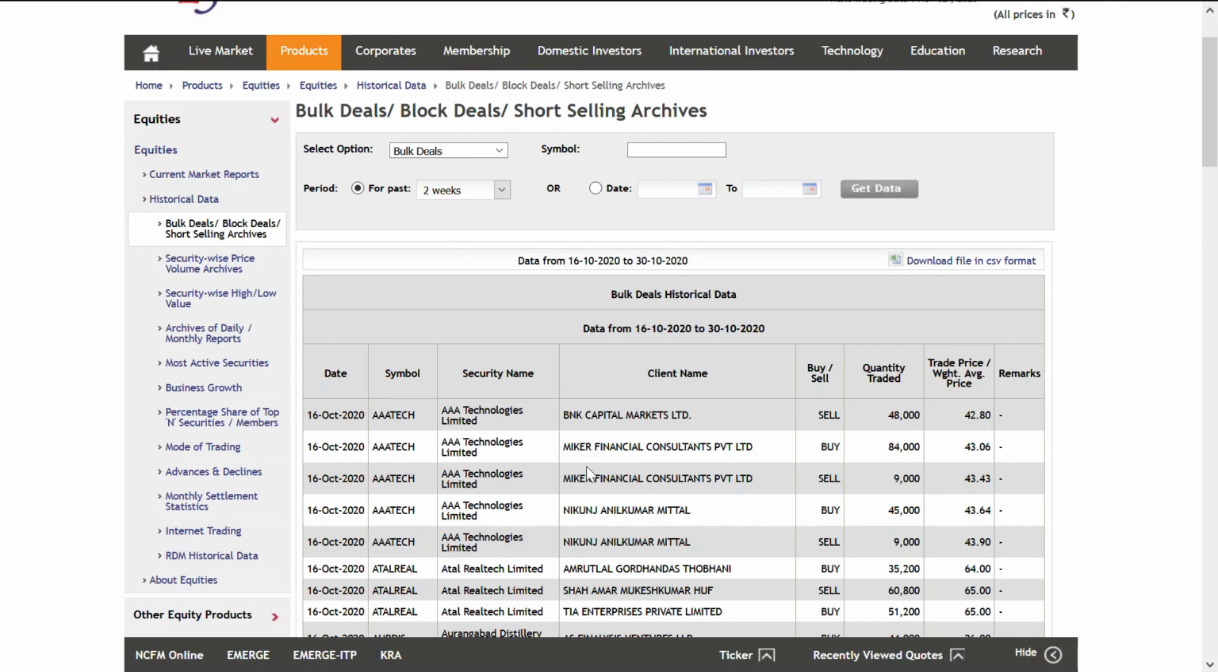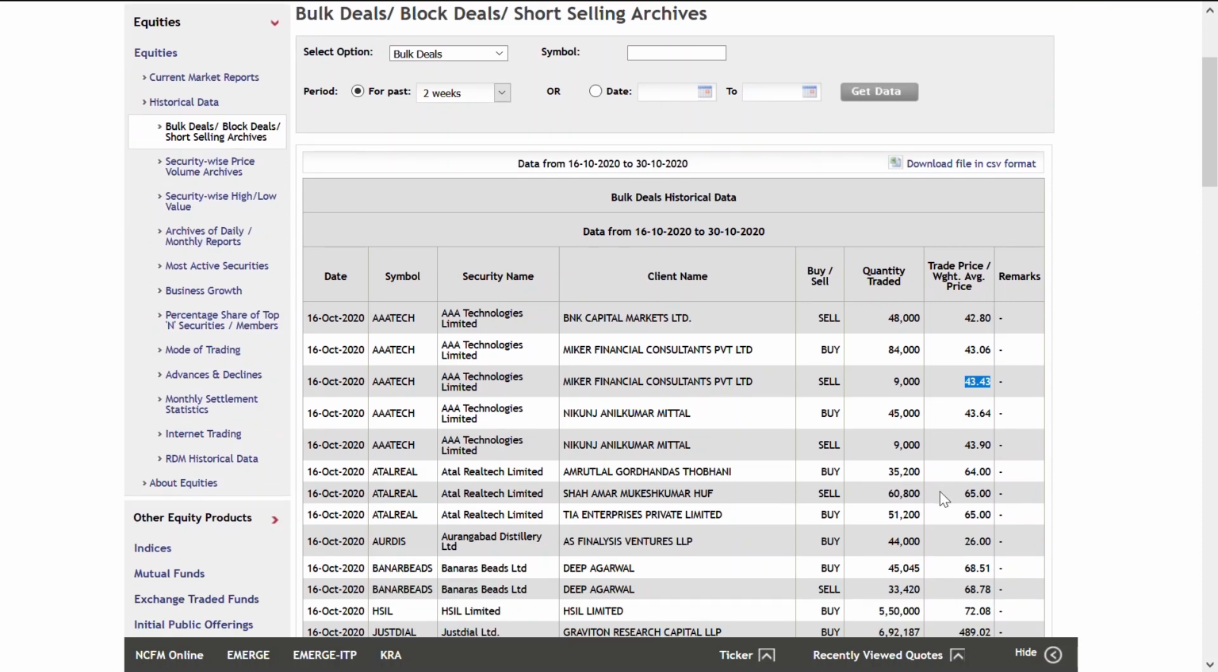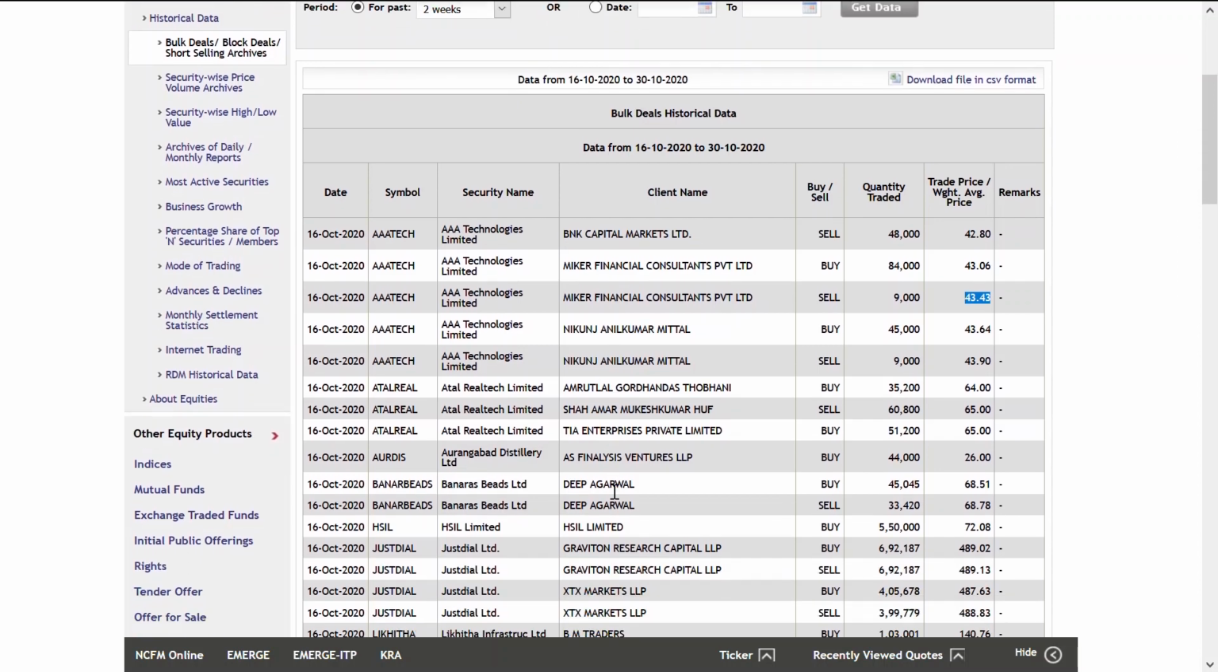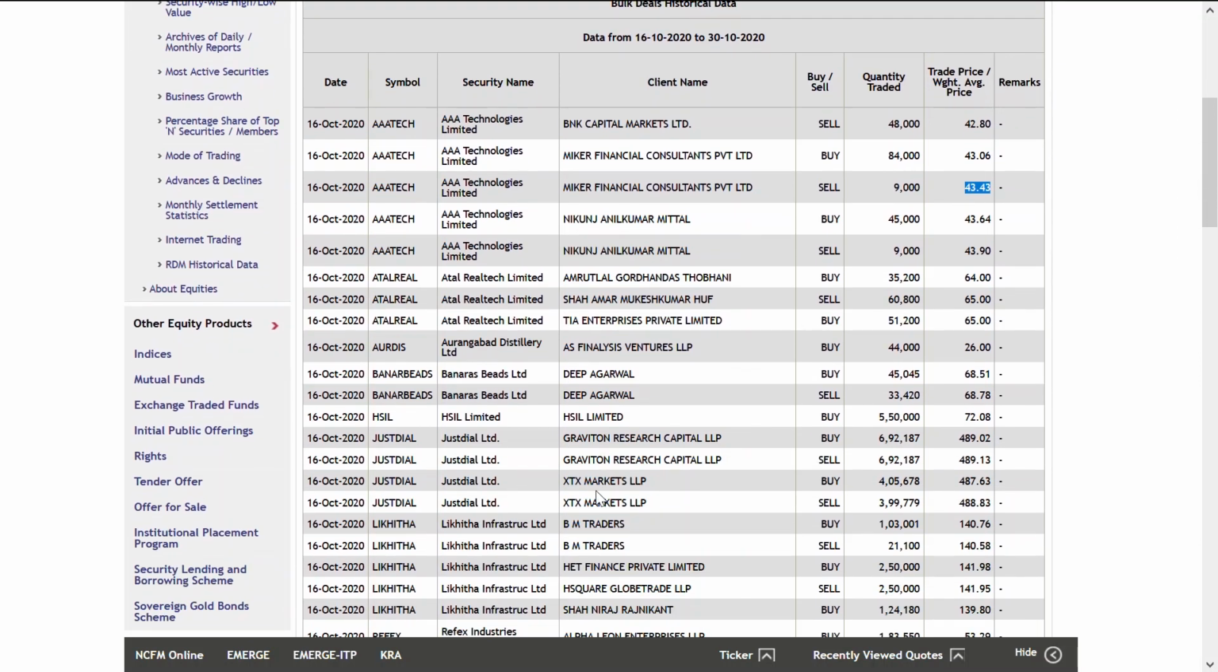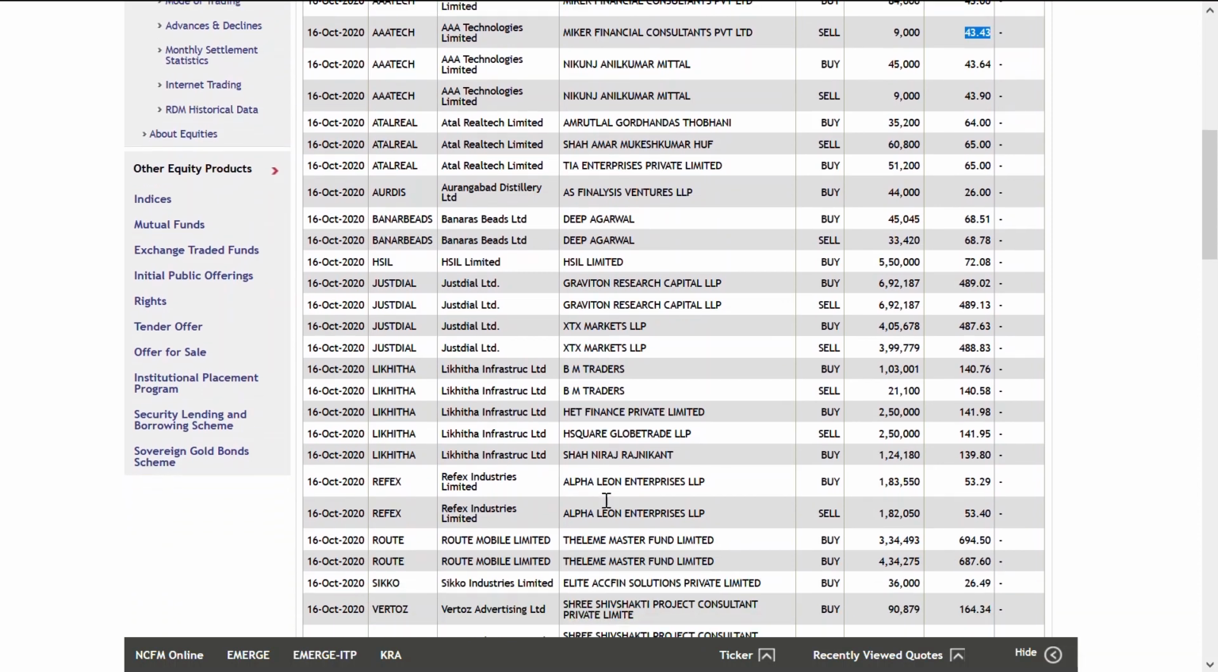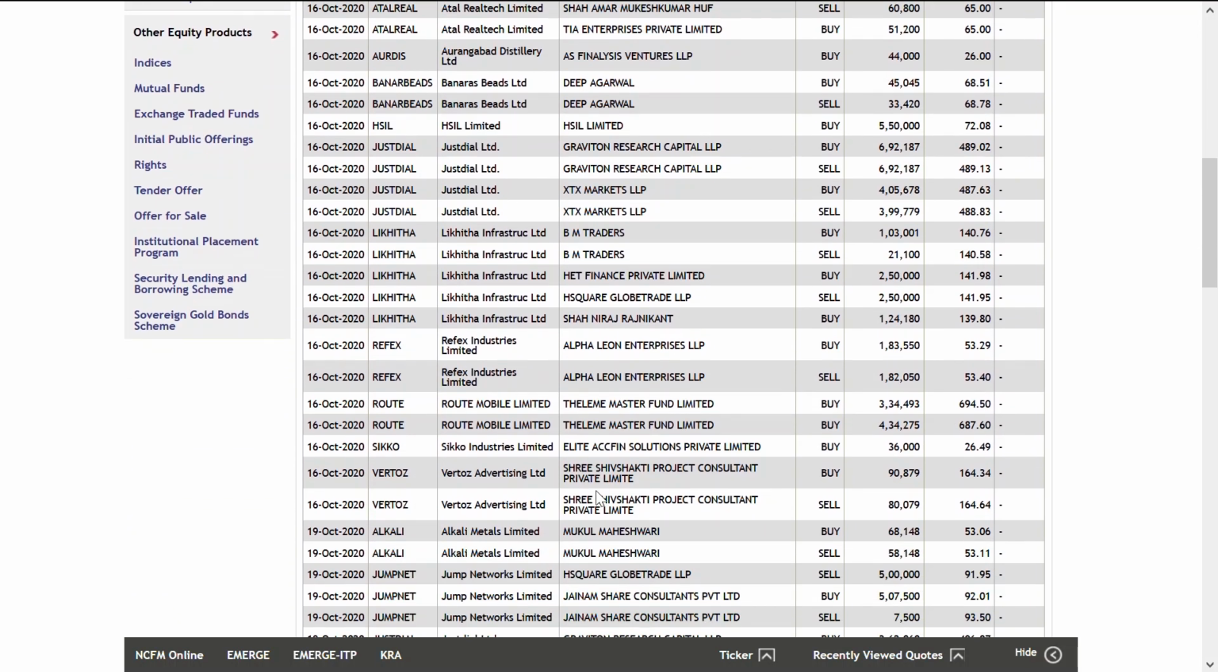Here if you check this AA Tech, it is traded by Mycare Financial Consultants Private Limited, 84,000 quantity at the price of 43.06. But this time they are not selling the entire quantity, they are selling only 9,000 at a little higher price. And after that they don't want to sell immediately, they just want to carry it forward, it seems. Because on the 16th, still this Mycare, I'm checking further because on the 16th so many things are happening.